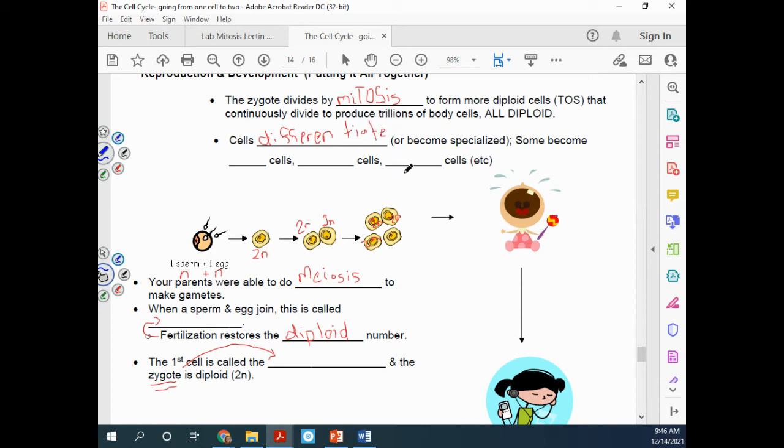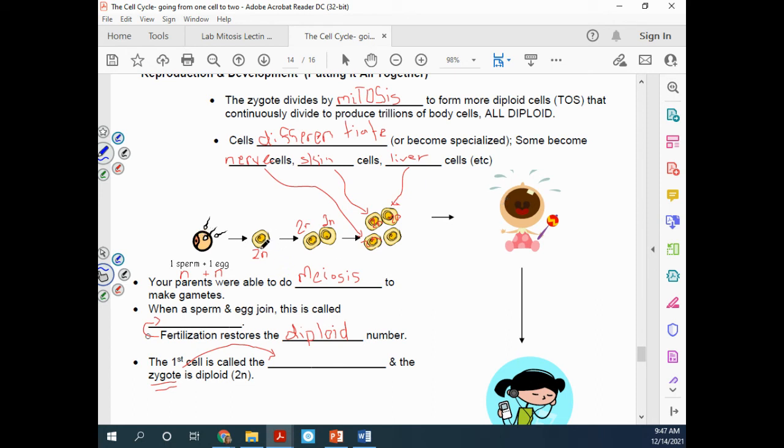Okay, so what that means is maybe this cell is going to turn into a cell that we find in your liver. Maybe this cell is going to turn into skin cells. Maybe this cell right here is going to differentiate and turn into a nerve cell. All right, and then eventually we have you, and you're made of different types of cells doing different jobs, okay?